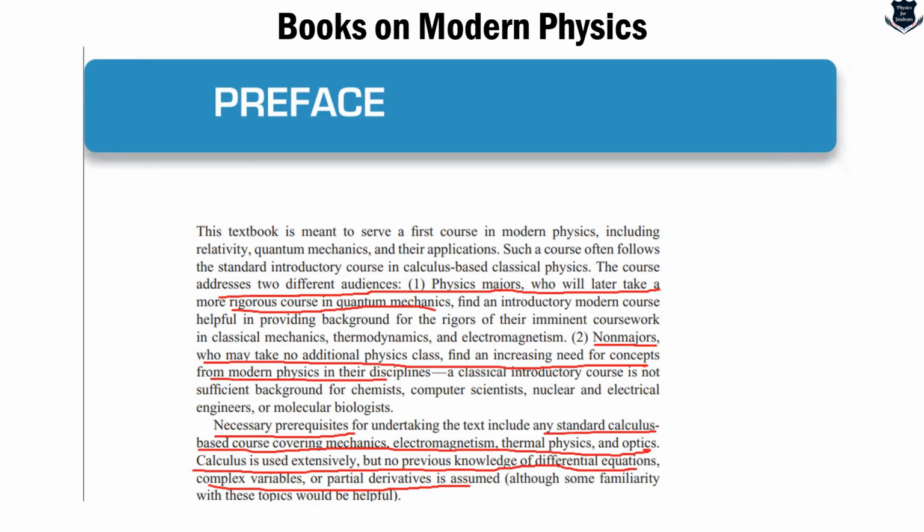What is the objective of the book? The course addresses two different audiences: physics majors who will later take a more rigorous course in quantum mechanics, etc., and non-majors, that means people who are not doing a major, just doing additional physics. That means it is also meant for you, finding an increased need for concepts of modern physics. What are the prerequisites that the author assumes? You can read the last paragraph.